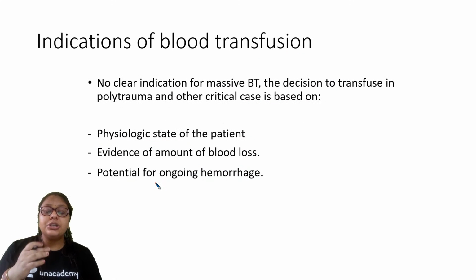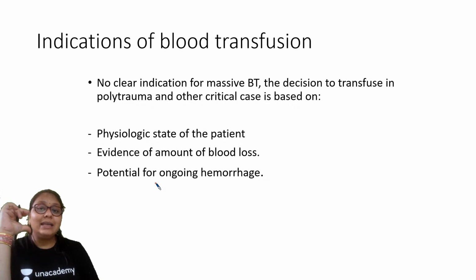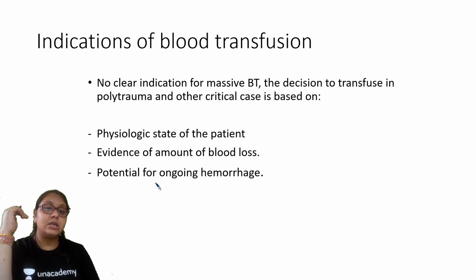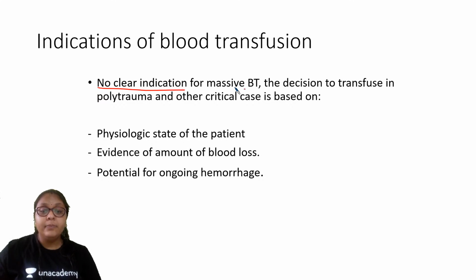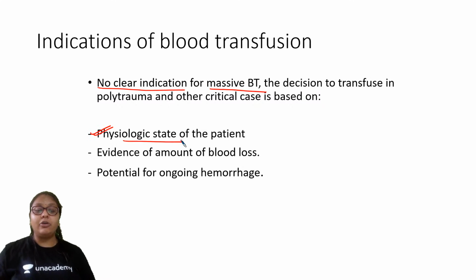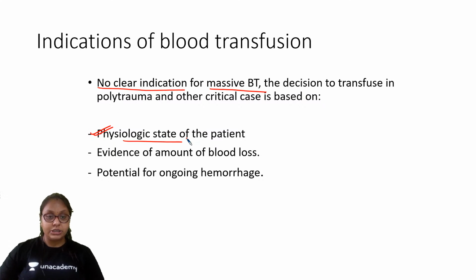Now, what are the indications for this massive blood transfusion? Not everyone needs a massive blood transfusion. Basically there is no clear-cut indication, but it is based upon the physiological state of the patient, or how much evidence there is of the amount of blood loss.